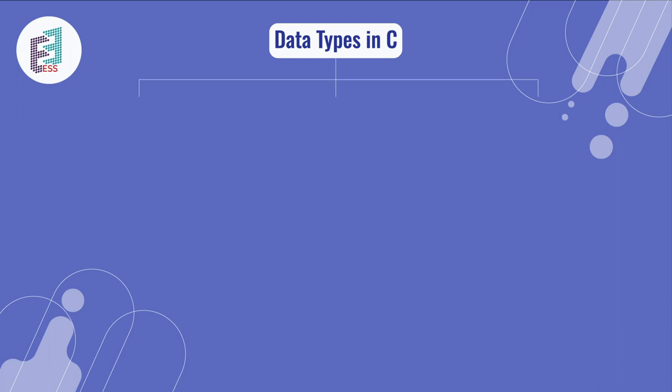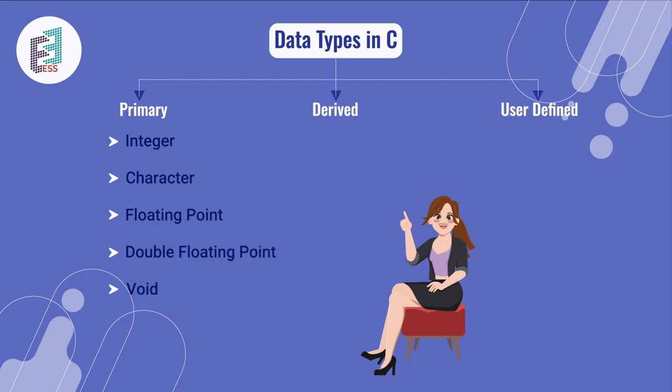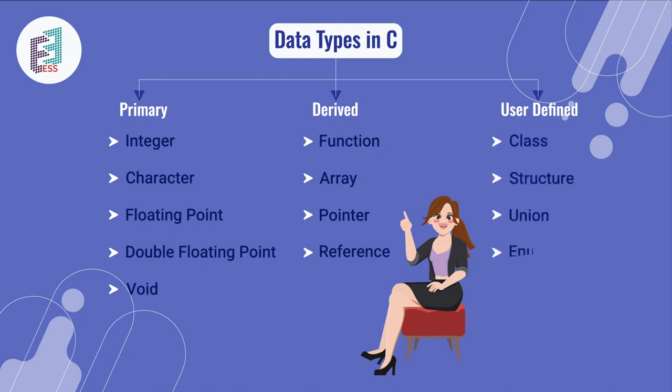Here it is classified into three types. One is primary, the second one is derived, and the third one is user defined. In primary, it is again classified into integer, character, floating point, double floating point, and void. And in the derived, it is classified as function, array, pointer, reference. And in user defined data types, it is classified as class, structure, union, enum, and typedef.